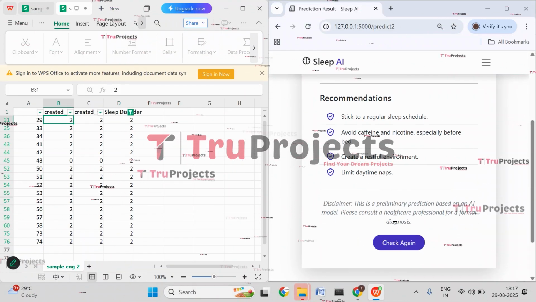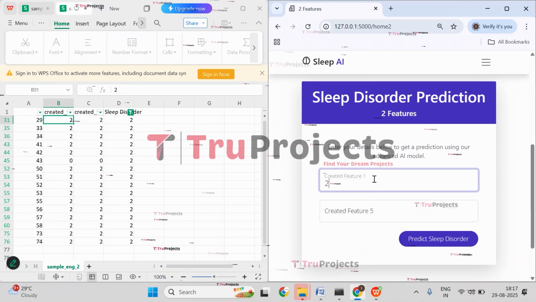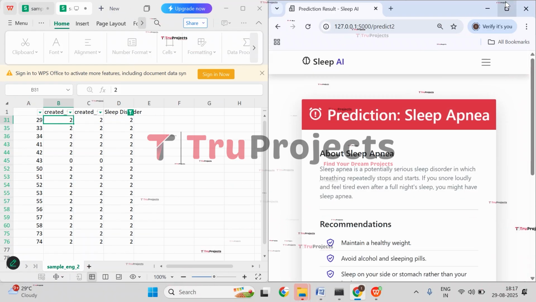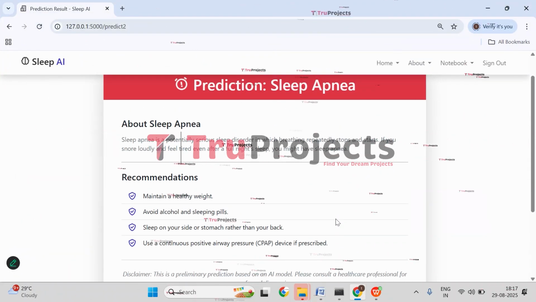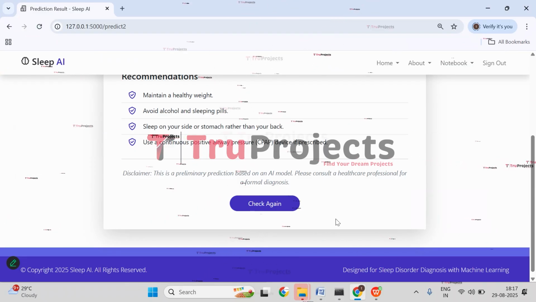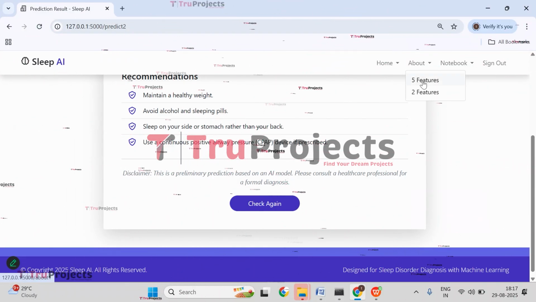So here we have created feature 1 as 2 and 5 also 2. Now click on predict sleep disorder. Here we got the prediction that the person has sleep apnea. So this is how you need to do the prediction. Now let's check the graphs. Click on about. Let's see the graphs of 5 features.